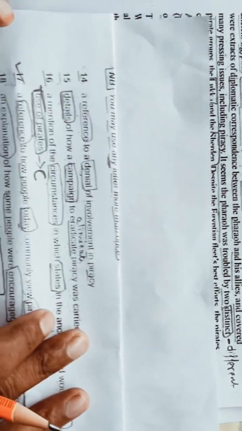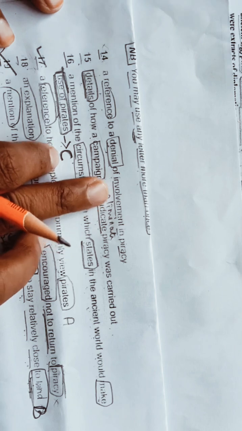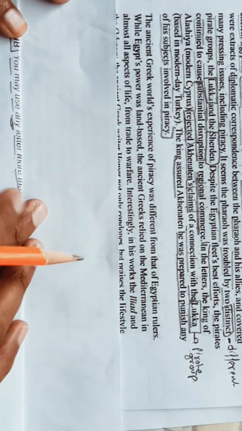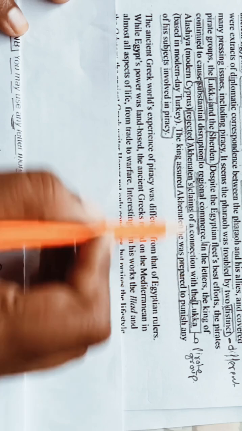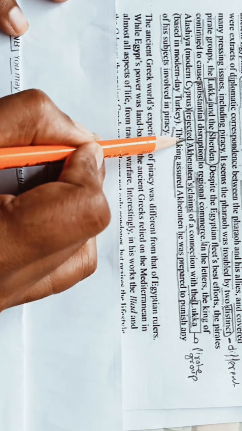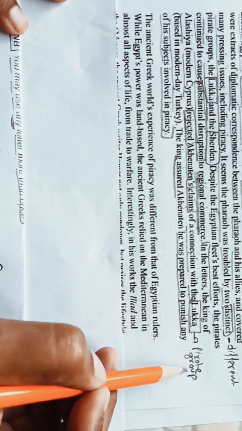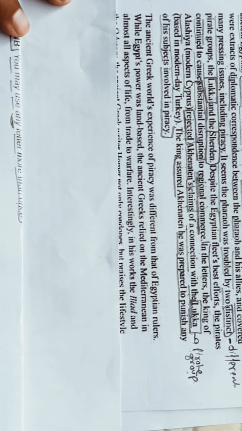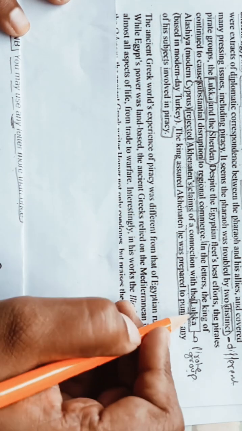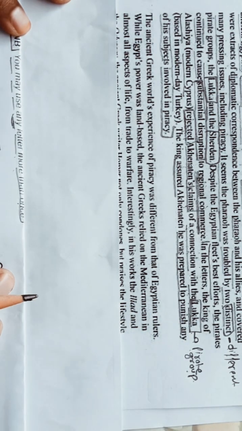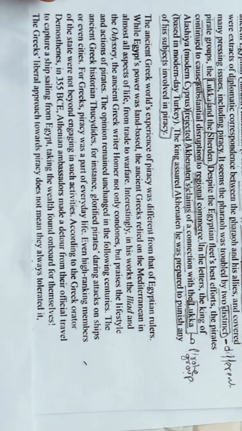So what in question they are asking? A reference to a denial of involvement in piracy. Okay, in 14 we will write D. The same thing they are saying here in this paragraph, that the king of Alasya rejected means denial, deny Akhenaten's claim of a connection with the pirate group Lucca. Okay, so they have done very good paraphrasing here. Try to understand the words, okay. So now let's quickly read our E paragraph.